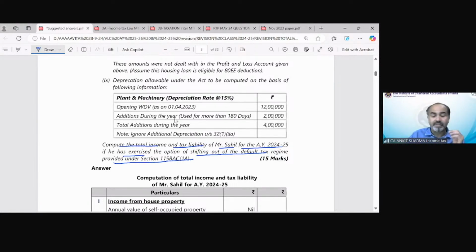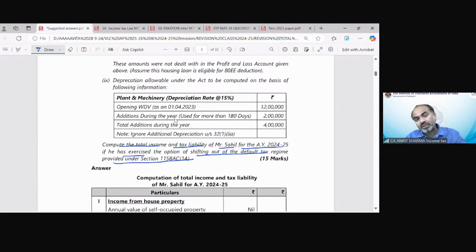So that means we have to calculate tax as per optional tax regime. So there is a relief that you need not calculate one more total income, which might be under section 115BAC, as it could be asked in the examination.